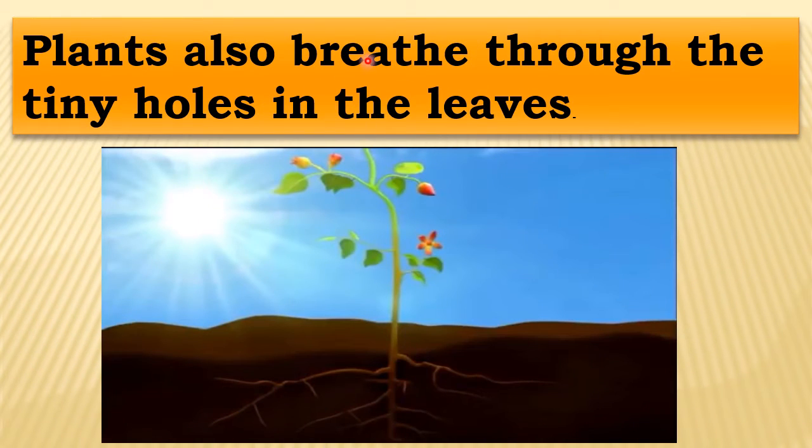Plants also breathe through the tiny holes in the leaves. See here, in the leaves there are some tiny holes present in the plant which help the plants to breathe. As you all know that plants are also living things, they also breathe but through the tiny holes in the leaves. Tiny means small small holes are there.